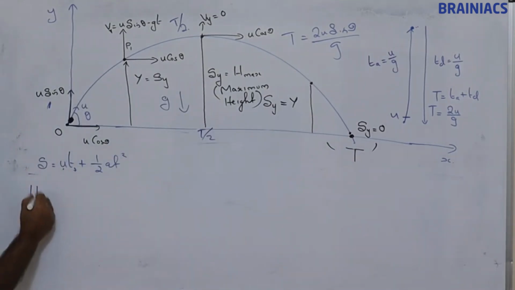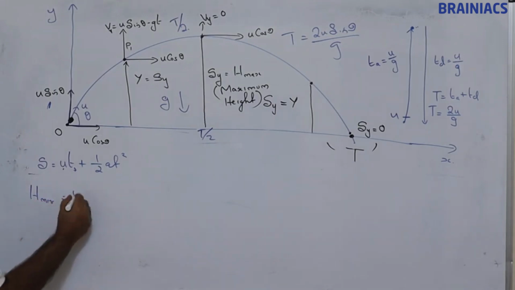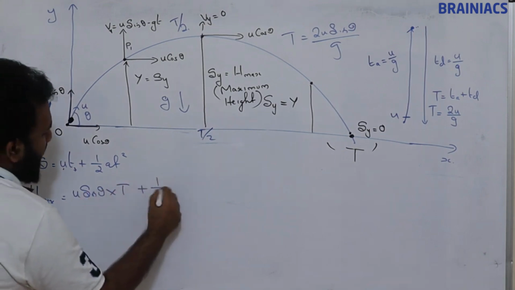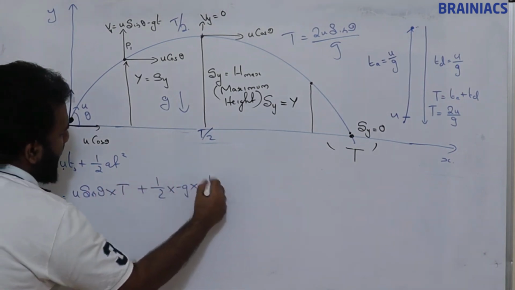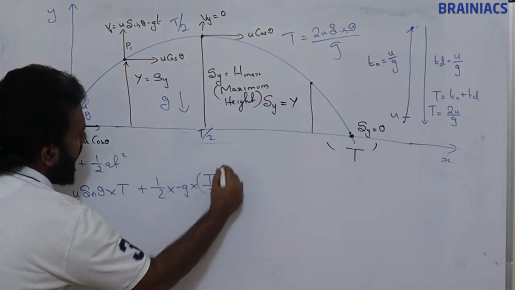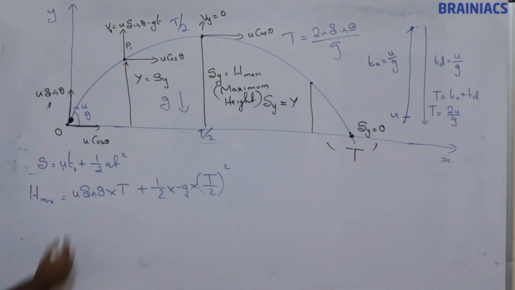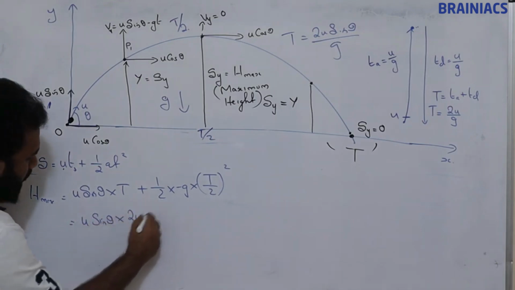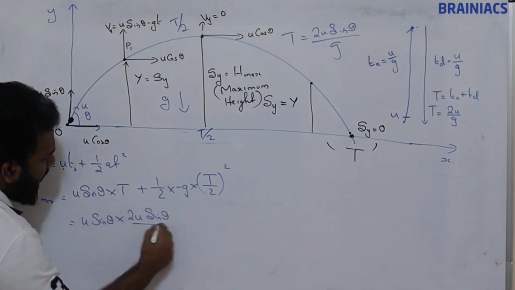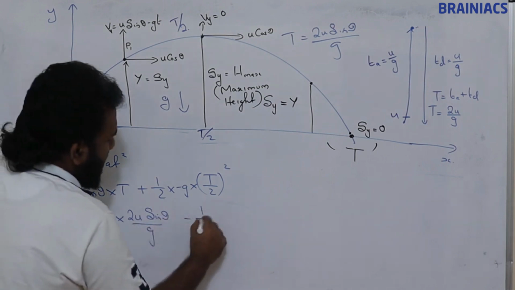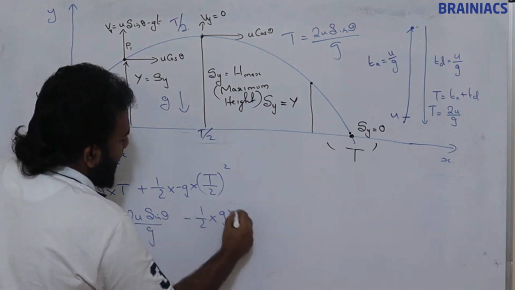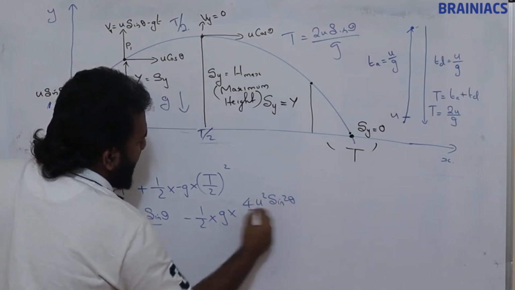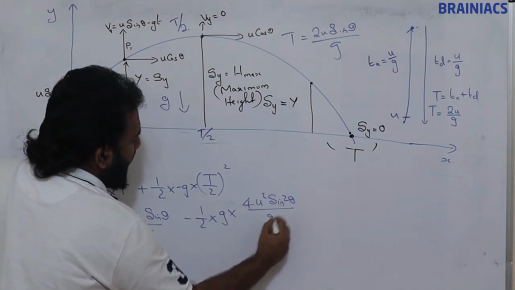H max is equal to u sin theta into 2u sin theta by g minus half into g into 4u square sin square theta divided by g square.